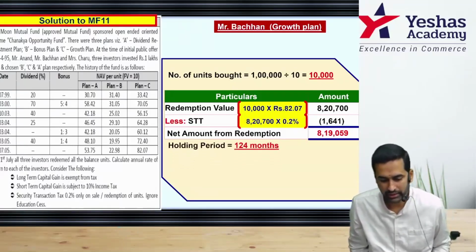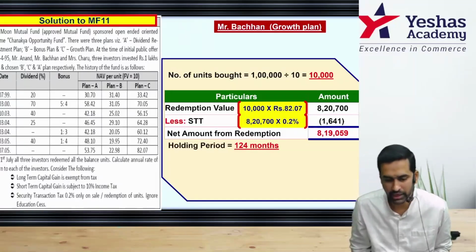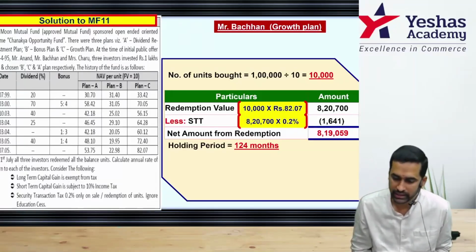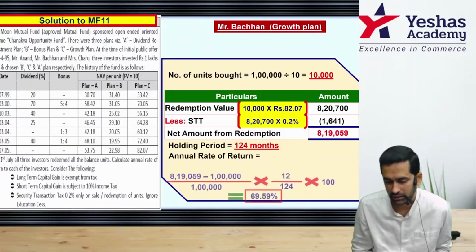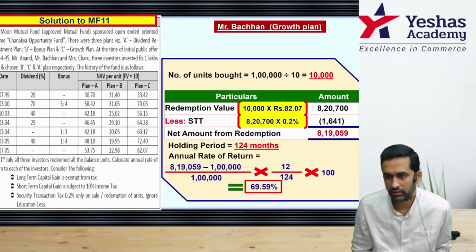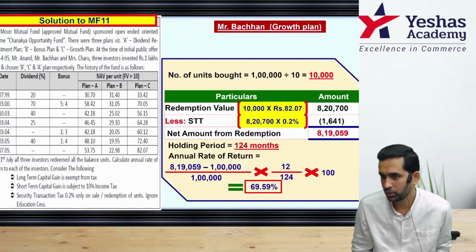Now tell me how to calculate rate of return. Same holding period, 124 months. All of them started on the same day and sold all units on the same day. So that time period is the same for all three investors. Easy calculation now. 819,059 minus 1 lakh rupee, correct? Divided by 1 lakh. This will give you total rate of return. But you want it for 12 months.